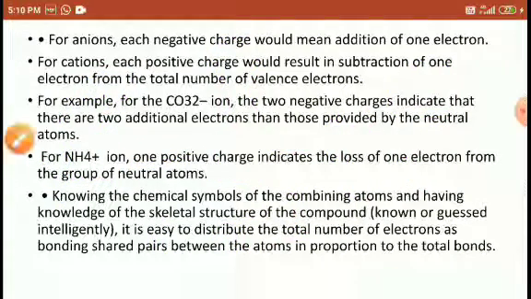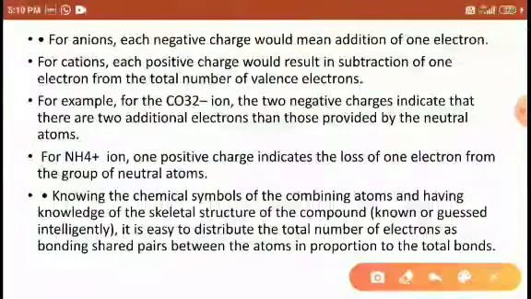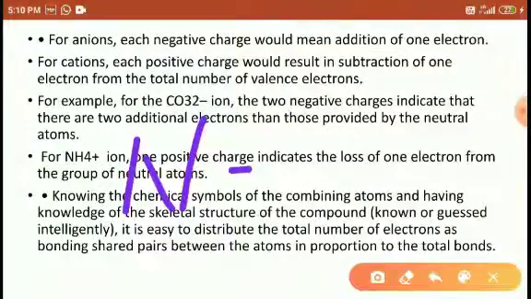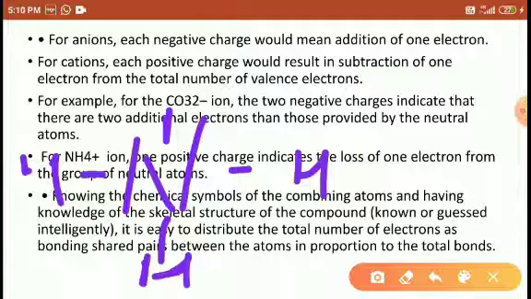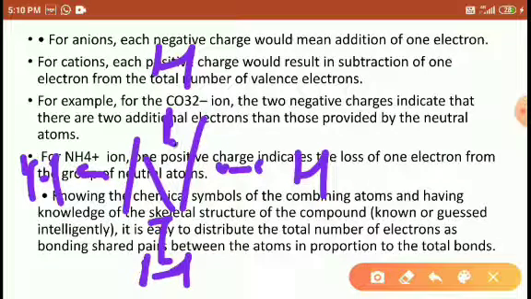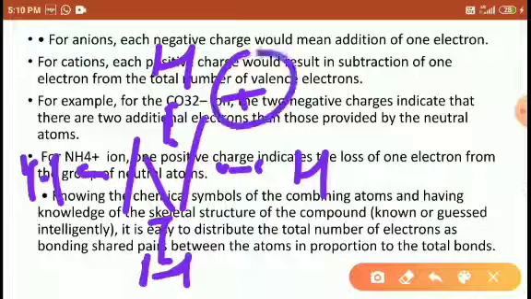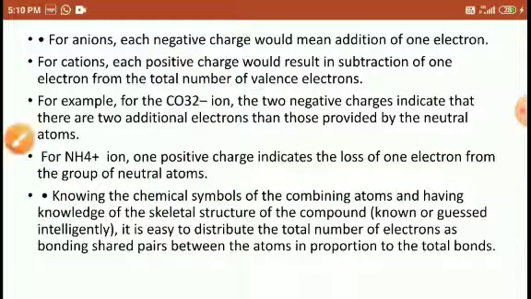Right, students? So the NH4 plus ion, a positive charge ion, indicates the loss of 1 electron from the group of neutral atoms in NH4. 1, 2, 3, 4. So the outermost 1, 2, 3, 4, 5, 6, 7, 8, 8 electrons. And the plus charge indicates it lost one electron from its outermost orbit.